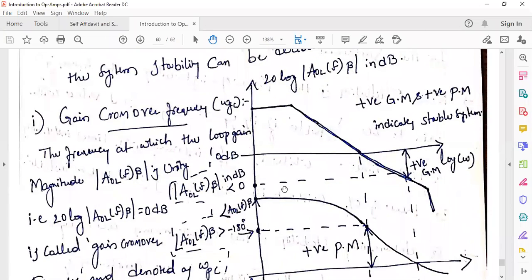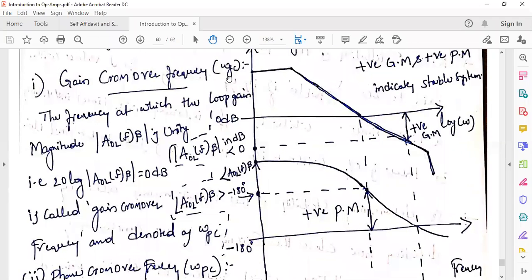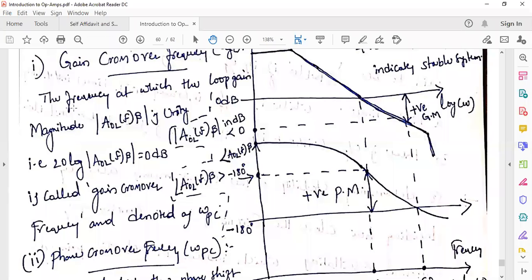The first specification is gain crossover frequency. What is gain crossover frequency? If you study the definition, it is the frequency at which the loop gain magnitude, what is the loop gain? A naught L of f into beta. In order to draw the frequency response, we use only the loop gain transfer function, right?